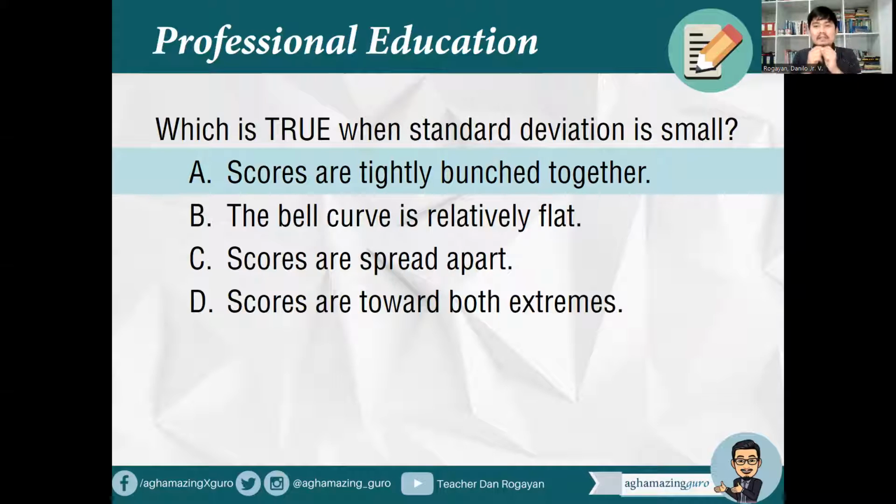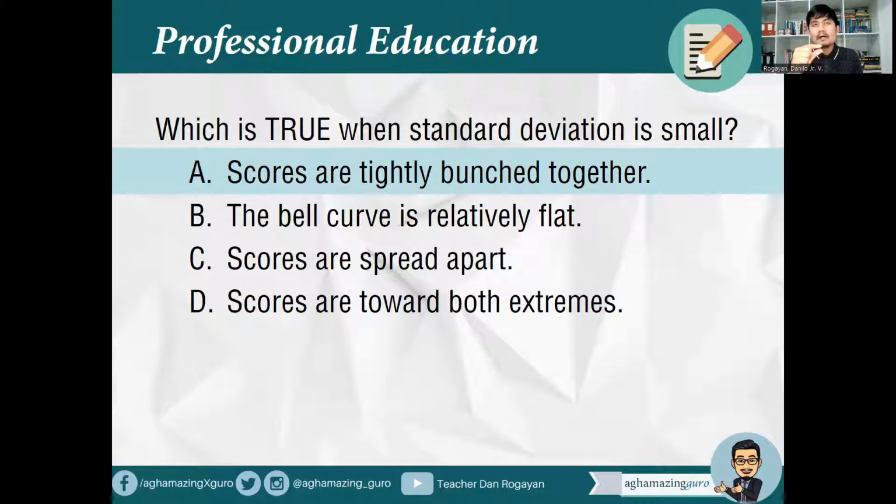So when the standard deviation, pag nakita sa board exam, standard deviation is small, okay? Ibig sabihin tightly bunched, magkakalapit yung scores, okay? So kapag naman big or large ang standard deviation, ibig sabihin farther from each other. Ibig sabihin highly dispersed, no? Ibig sabihin mas malalayo siya with respect to the mean. So usually pag a small standard deviation, that actually indicates the homogeneity of the class or of the sample.